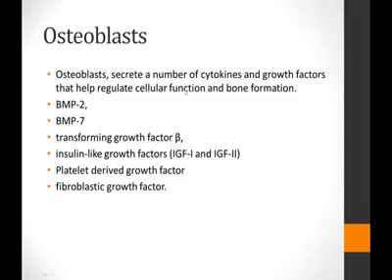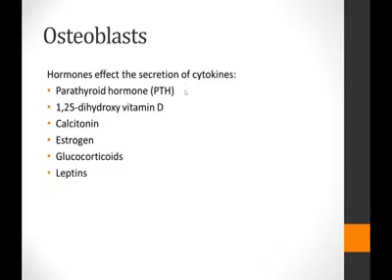And what do these growth factors and cytokines do? They regulate the cellular function of the bone, and they regulate the formation of the bone. But the secretion of these cytokines and growth factors is under hormonal control. So there are certain hormones that control their secretion from the osteoblasts. And those hormones include the leptins, the calcitonin, the estrogen, the glucocorticoids, the parathyroid hormone, and the 1,25-dihydroxyvitamin D. So these hormones would control the secretion of these cytokines.